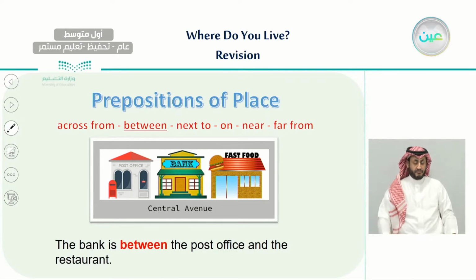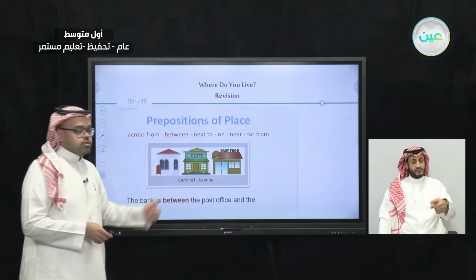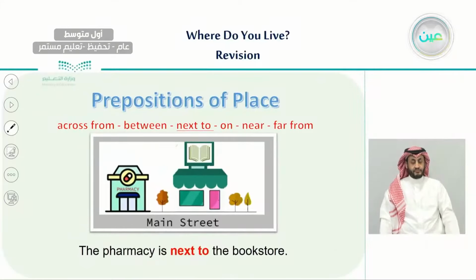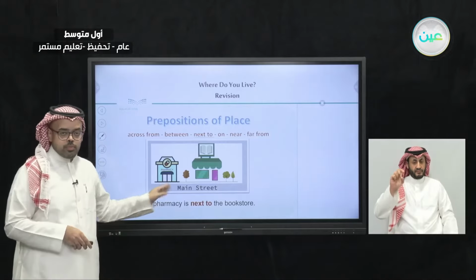As you can see, here we have a post office, here we have a bank, and here we have the restaurant. So where is the bank? Exactly, it is between the restaurant and the post office. So this is what we mean by the preposition between. The other preposition we have is next to. For example, the pharmacy is next to the bookstore. In this picture, this is a bookstore and this is a pharmacy and there is nothing between them. So the pharmacy is next to the bookstore.